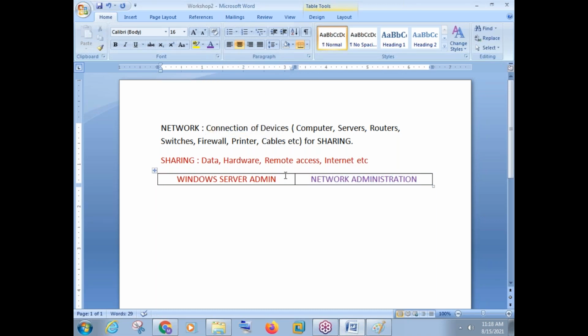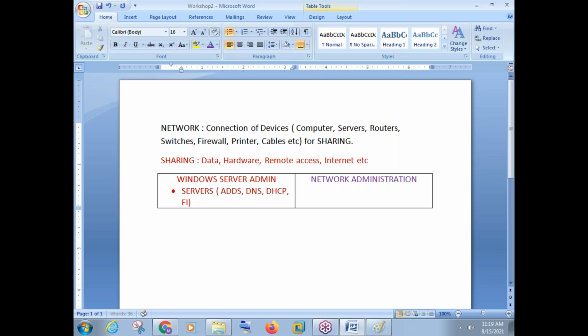Okay, fine. So in Windows Server Administration, you're learning about servers. Now, when I say server, I'm saying servers here, right? So when I say servers, I'm talking about different types of servers. Server is not a single machine. There are different types. Like there is a server called ADDS server. There is a server called DNS, DHCP, okay? File server, WDS server, DFS server, backup server, etc. There are different types of servers. There is an email server, there is a web server, and there are many more servers. There are application servers and all those things.